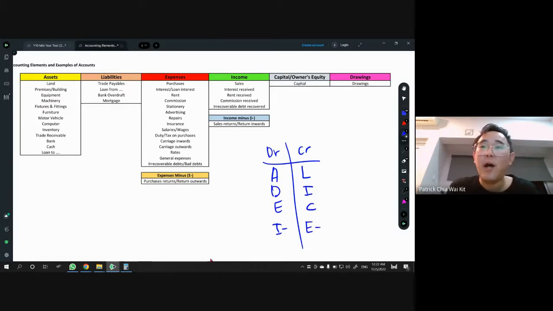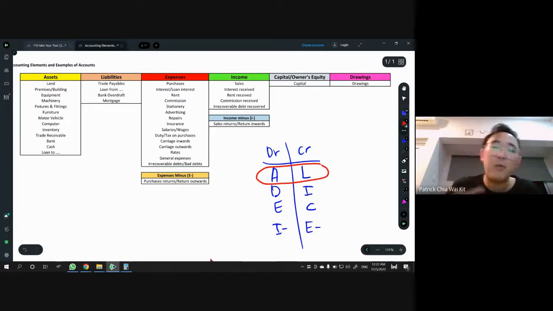Out of all these elements, there are only two that will always change. There's no fixed DR or CR for them, but the rest is always the same. The two I'm talking about are asset and liability. You see, asset will change.